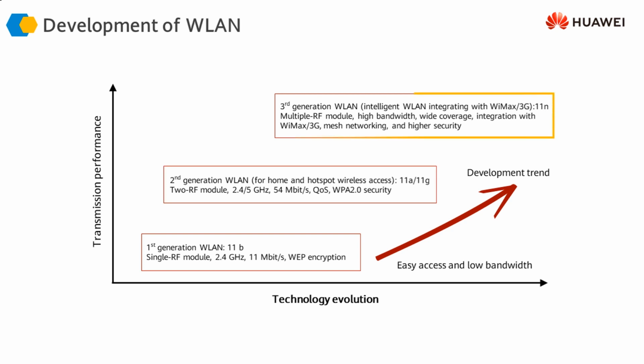And then the third generation, in which we see 802.11n, and now these days 802.11ac standards as well, which give you even higher bandwidth because they can use multiple RF modules. The more RF modules you have, the more bandwidth you can get. This also supports MIMO, or multiple input, multiple output, which, without going into too much depth of the wireless technology, essentially means that you can get more bandwidth from your access points based on the technology that those access points are using.